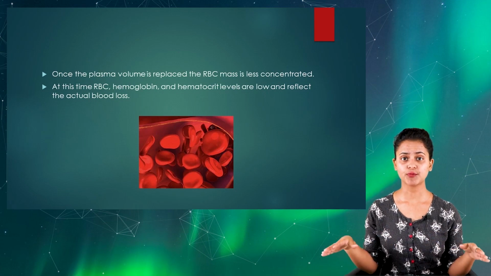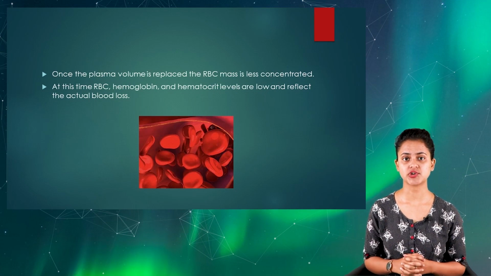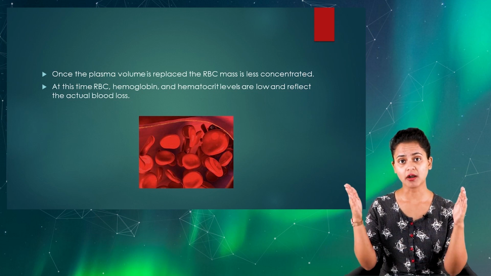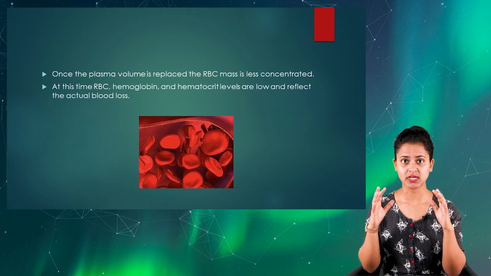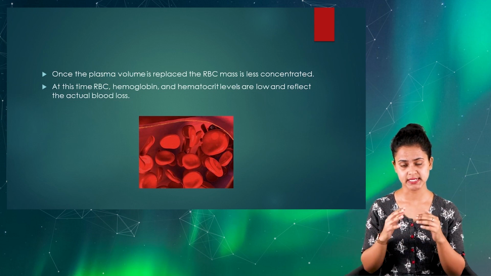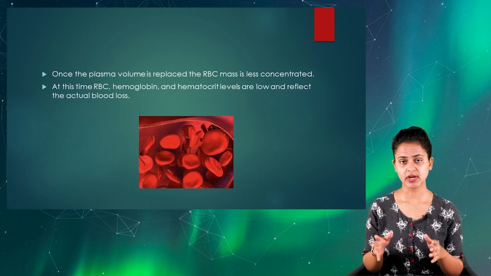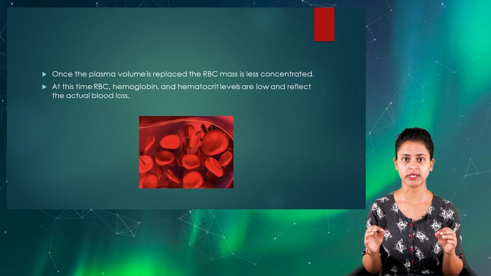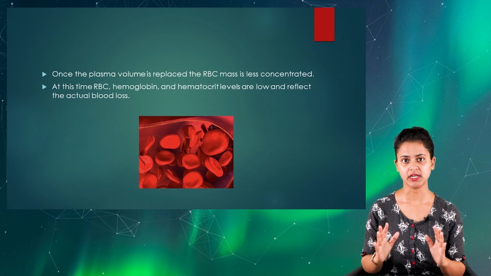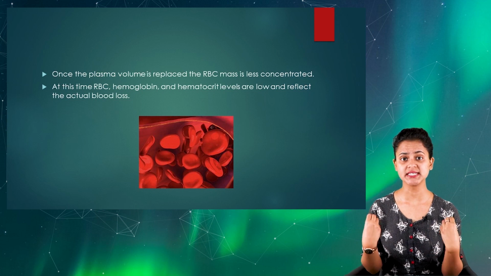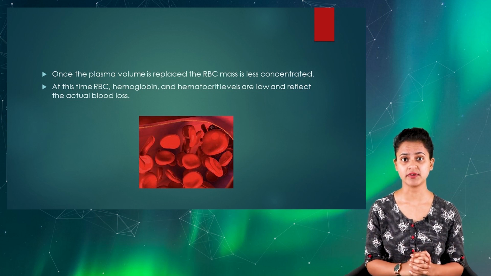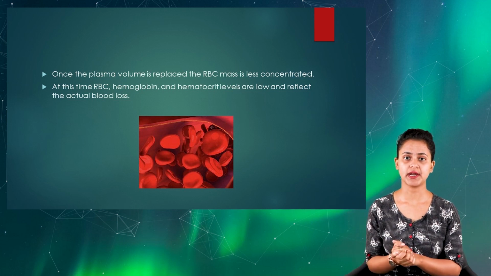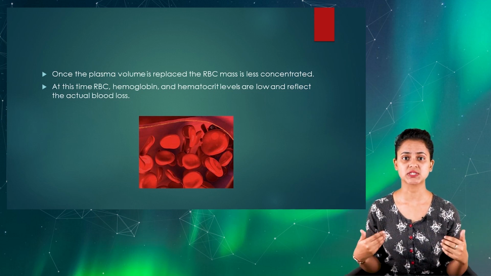After 3 days, as we know, our body's compensatory mechanism will try to increase the plasma volume level, and that is when we're going to see the RBCs diminished, or the number of RBCs decreased here. So at this time, the red blood cells, the hematocrit, even the hemoglobin level will show a decreased level in the circulation, which is an indication that the person was having episodes of acute blood loss. So I hope you have completely understood the scenario of acute blood loss and how it's going to be.